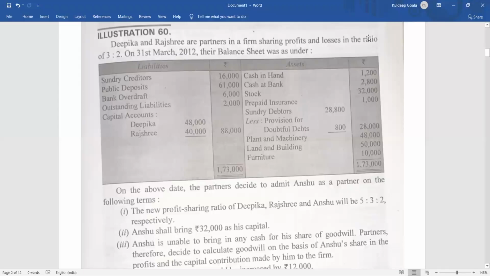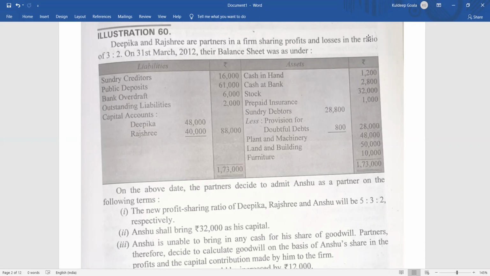So now going to illustration number 60. What is given here? Deepika and Rashri are partners in a firm sharing profits and losses in the ratio of 3:2. On 31st of March 2012, their balance sheet was as under. Sundry creditors were 16,000, public deposit 61,000, bank overdraft 6,000, outstanding liability 2,000, capital accounts of Deepika and Rashri are 48,000 and 40,000, so the total comes to 88,000.